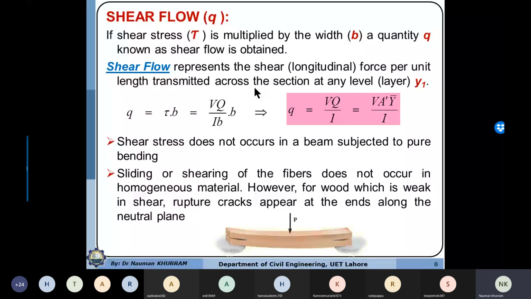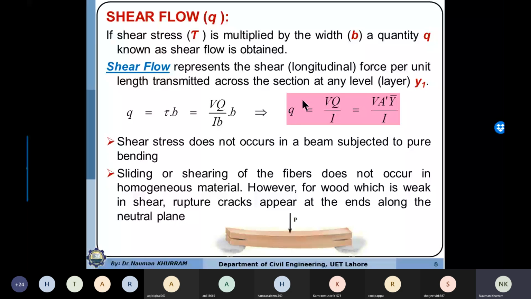If shear stress is multiplied with the width of the cross section, b will be cancelled out. So shear flow is simply equal to VQ over I or VA' over I. Units are force per unit length. It means that we can use either the concept of shear flow or shear stress for a thin wall section.